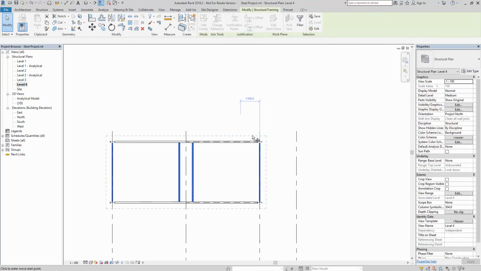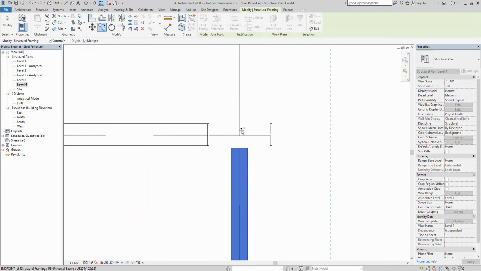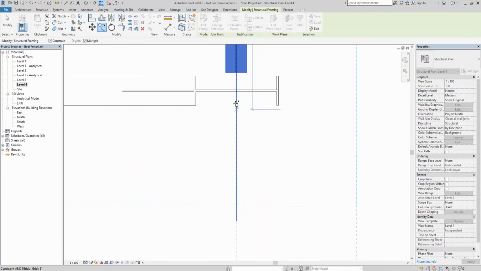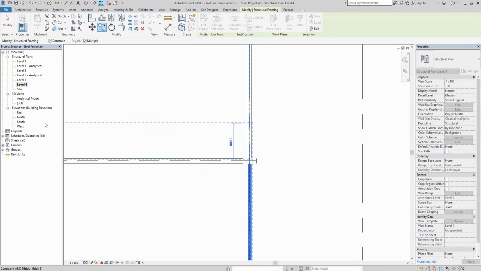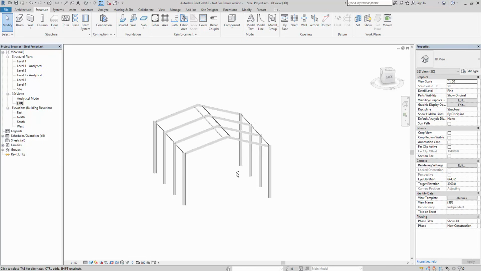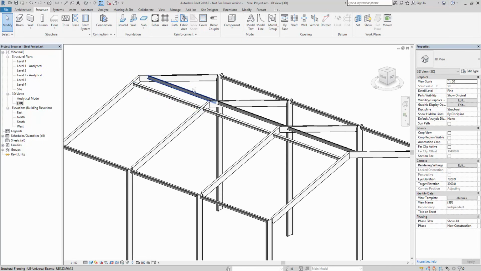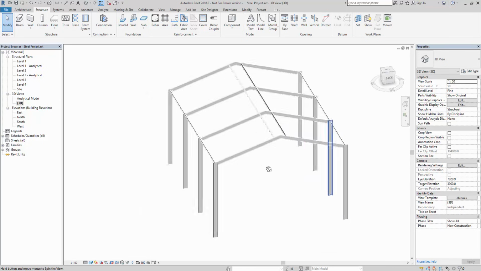Use the copy tool. I'm just going to copy it from the center point of the column to there, and then to there. So once again, we go back to 3D, and you'll see that I'm now starting to get the basics of the portal frame.